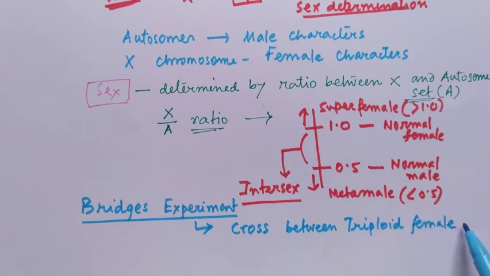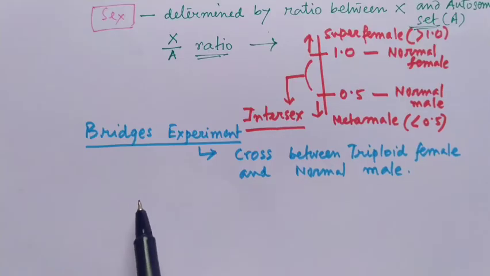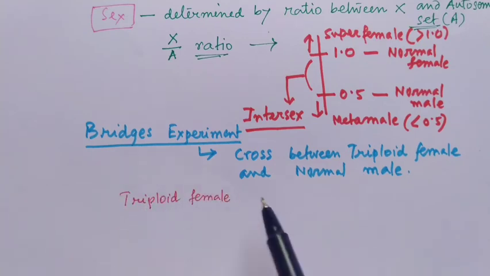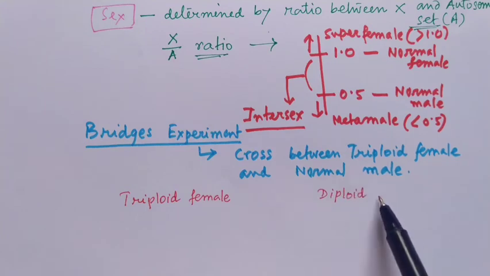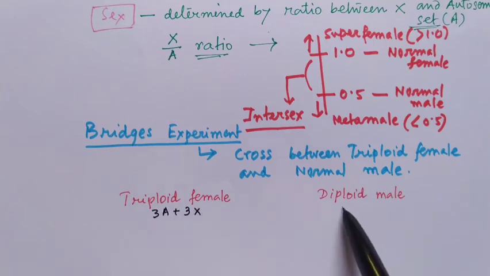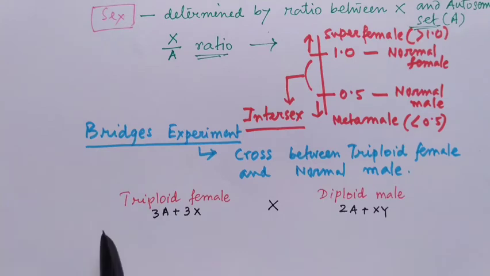He made a cross of the triploid female with the normal male. Triploid female has 3 sets of autosomes. Diploid male has 2 sets of autosomes. 3A, 3X and 2A, XY are their karyotypes.